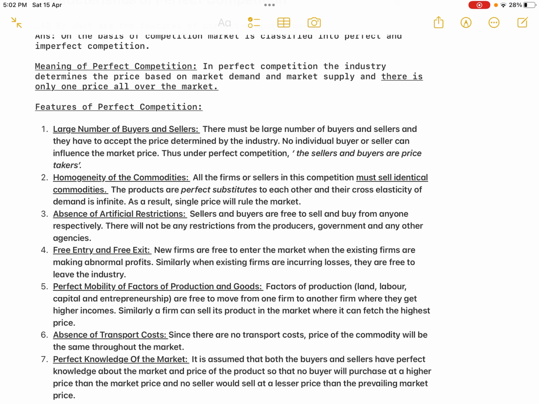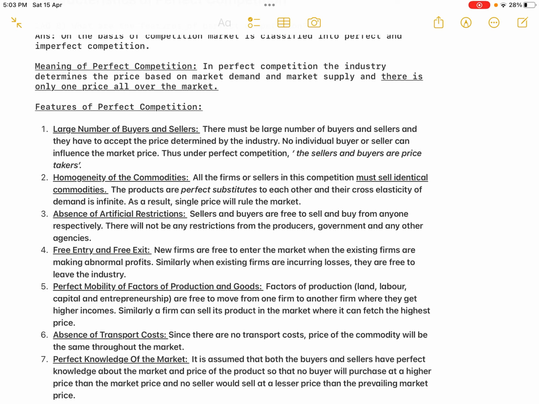Okay, so if they are incurring losses, let us assume that out of the 10 sellers, 3 sellers are incurring losses. Now there should not be any restriction for these 3 sellers to leave the market. So out of the total 10 sellers, the 3 sellers are leaving the market. When they leave the market, now what will happen? The supply will come down. So when the supply comes down, then the price in the market will increase. So when the price increases, all the sellers again will be making only the normal profits.